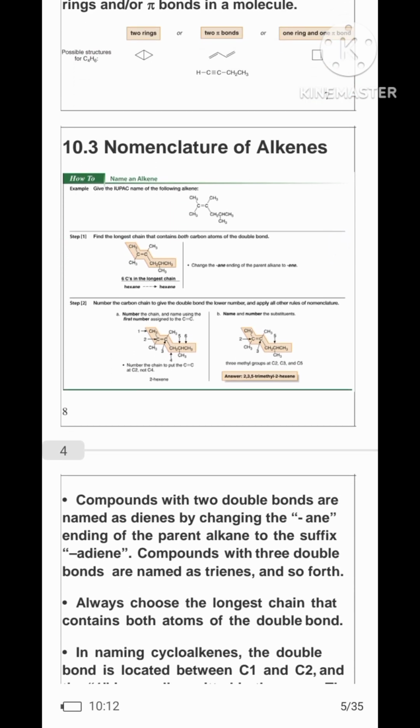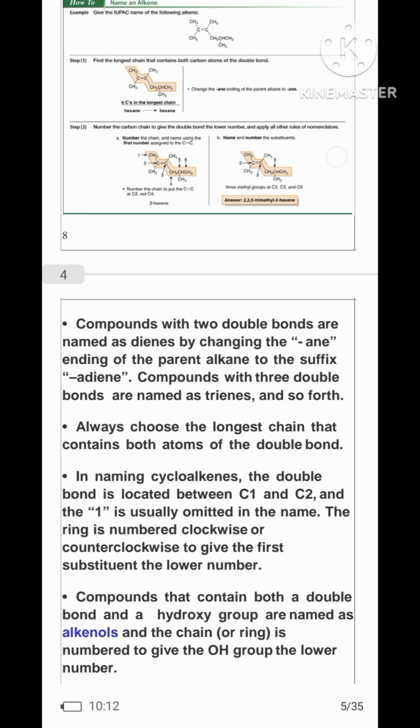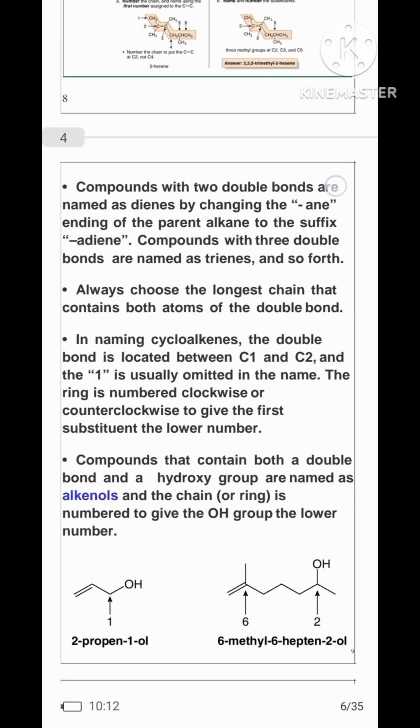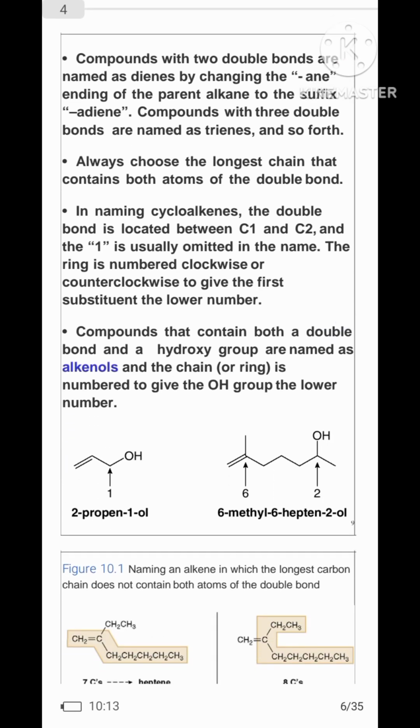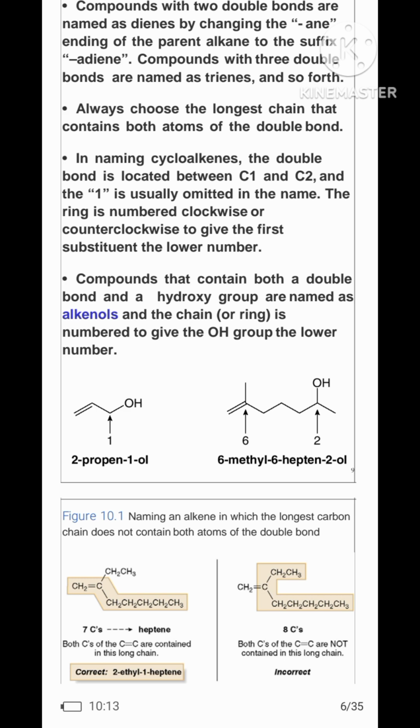Nomenclature of alkenes. Compounds with two double bonds are named as dienes by changing the -ane ending of the parent alkane to the -diene suffix. Compounds with three double bonds are named as trienes and so forth. Always choose the longest chain that contains both atoms of the double bond. In naming cycloalkenes, the double bond is located between C1 and C2, and the 1 is usually omitted in the name. The ring is numbered clockwise or counterclockwise to give the first substituent the lower number.